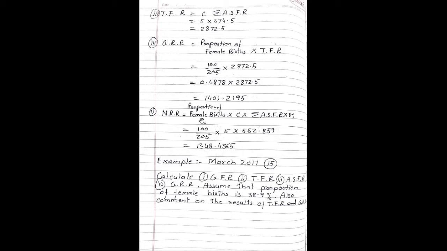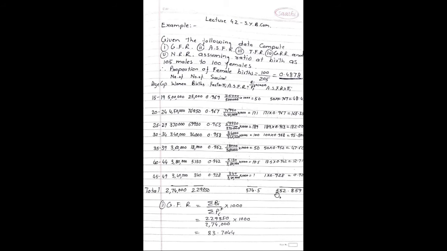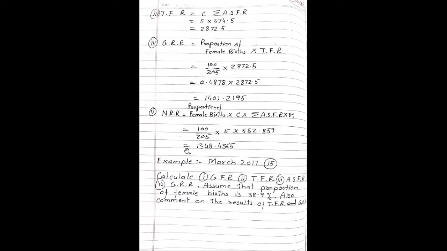NRR formula is proportion of female births into C into summation ASFR into pi I. Proportion of female births is nothing but 100 upon 205 into 5 into 552.859. This already we have taken here. So 552.859 is the sum of last column ASFR into pi I. So NRR is equal to 1,348.4365.